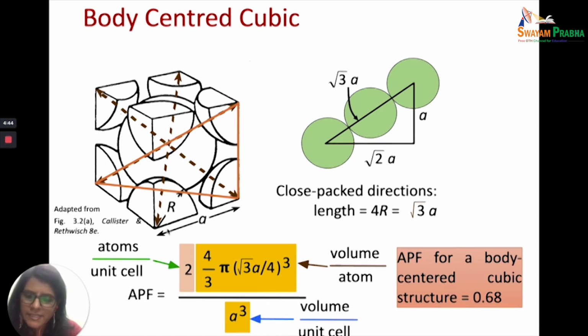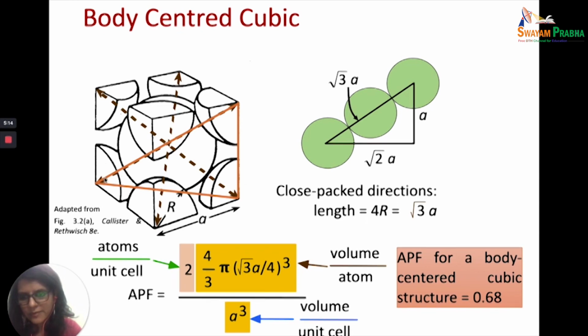Now let's try and find out the relationship. This is the edge length, which we have already talked about. This is equal to a, this will also be equal to a, and this will also be equal to a. So the edges are equal to a. Now this line that you see is actually the face diagonal.